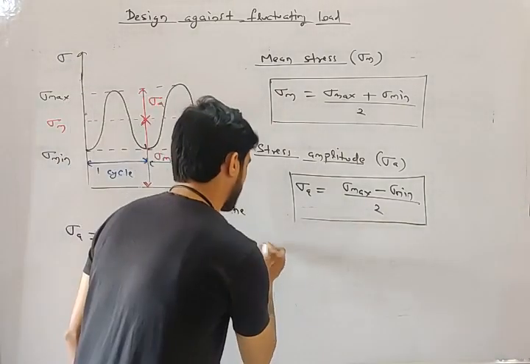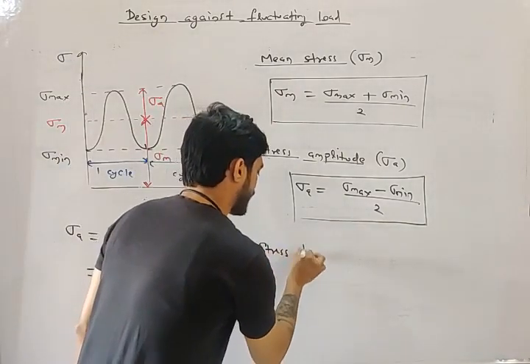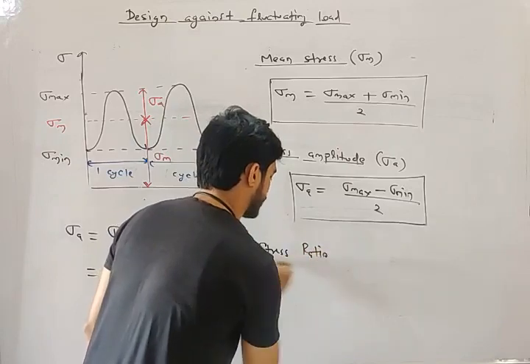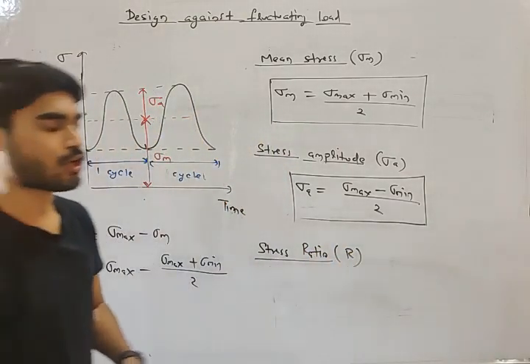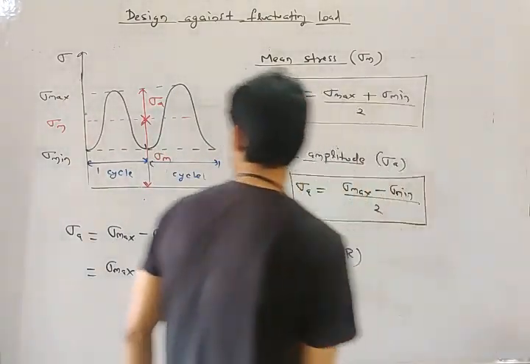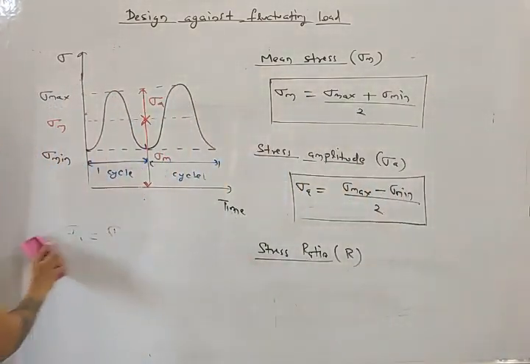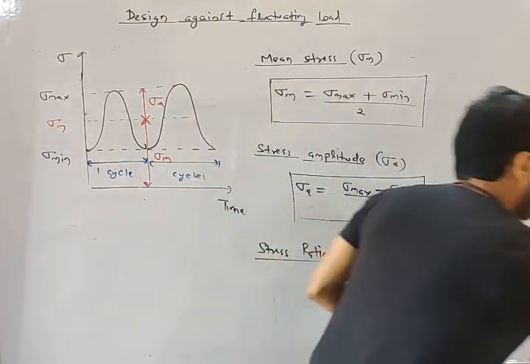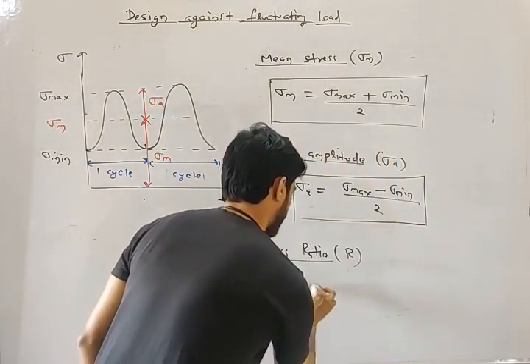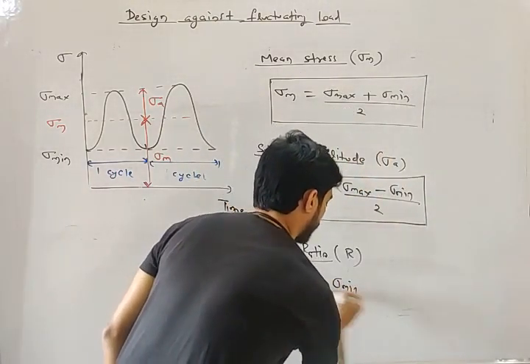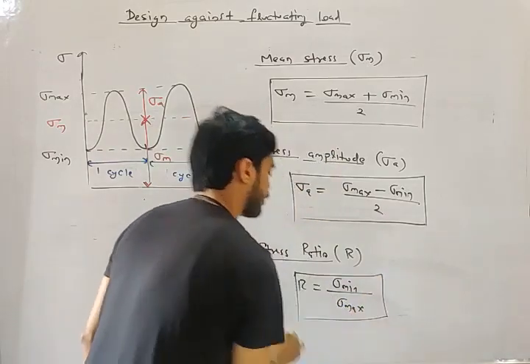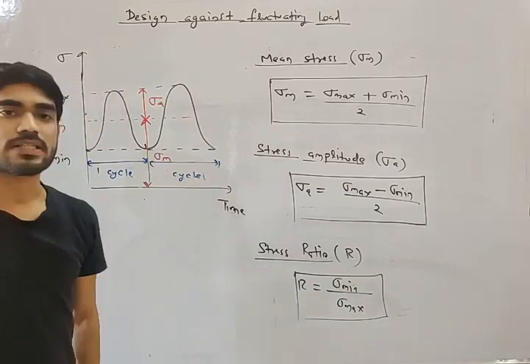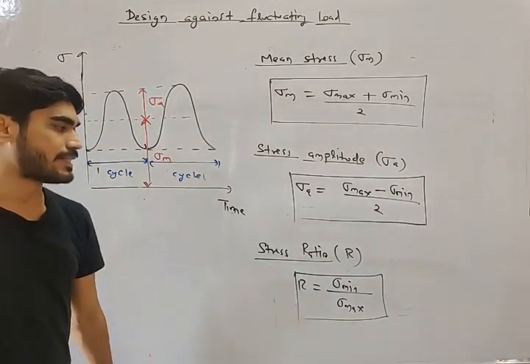The next one is stress ratio, denoted by R. Stress ratio is given by sigma minimum divided by sigma maximum. R is equal to sigma minimum divided by sigma maximum.